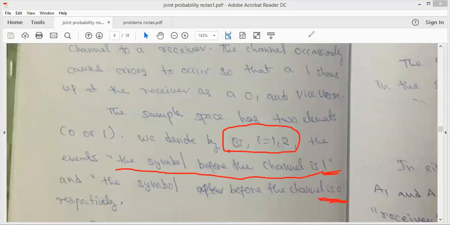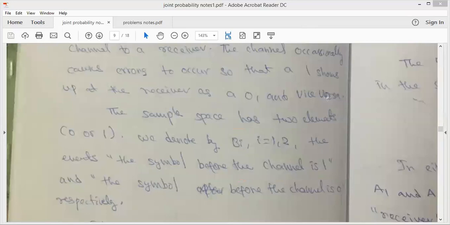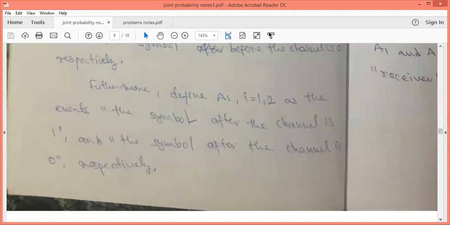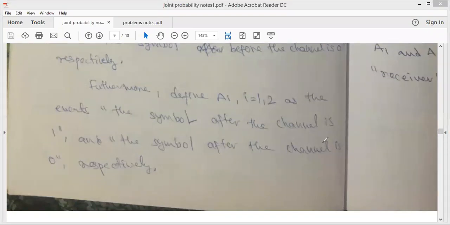And similarly at the receiver side, we will be having a1 and a2. A1 means we will be receiving the value 1, that is, the symbol after the channel is 1, and a2 is the symbol after the channel is 0. So b1 and b2 are the symbols before the channel, and a1 and a2 are the symbols after the channel.